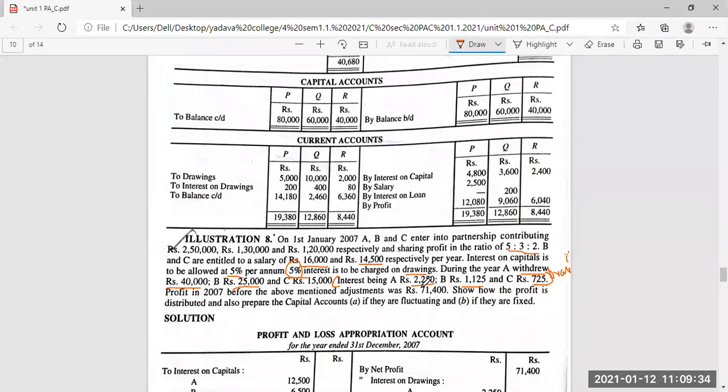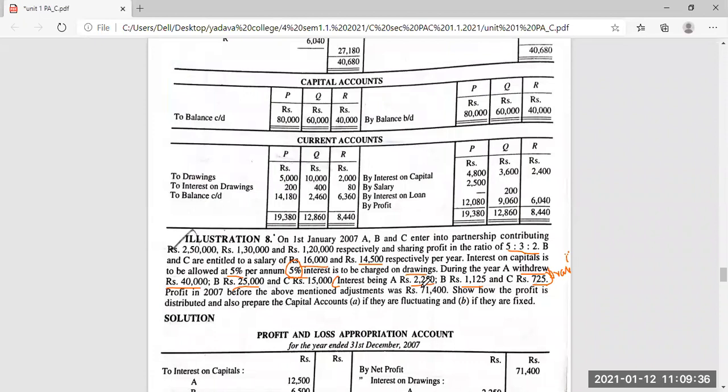So what we have to understand is that they have given all the information, but we only have to take this amount alone. If they have given the interest amount, we should take only the interest amount. You need not consider the 5%.